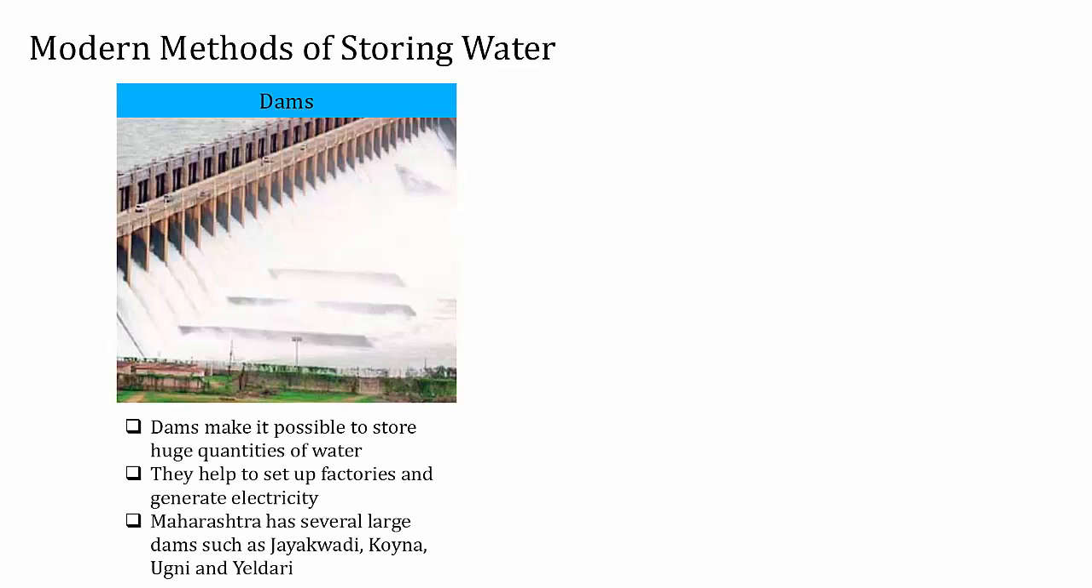Modern methods of storing water. Dams. Dams make it possible to store huge quantities of water. They help to set up factories and generate electricity. Maharashtra has several large dams such as Jayakwadi, Koyna, Ujni and Yeldari.